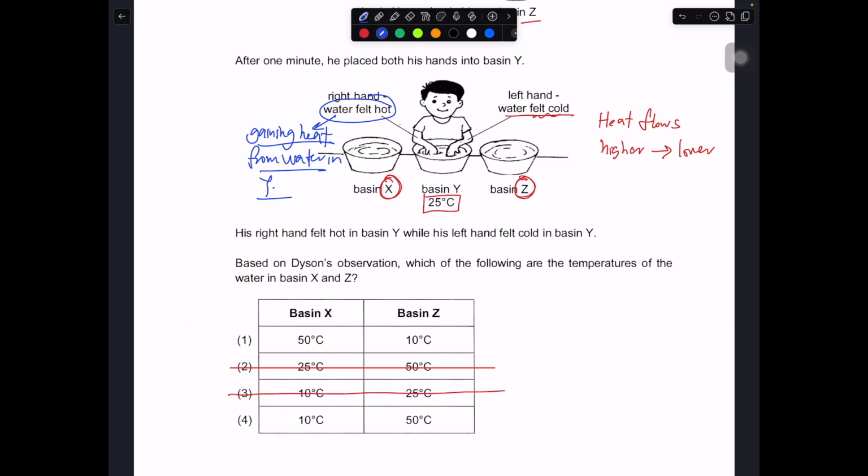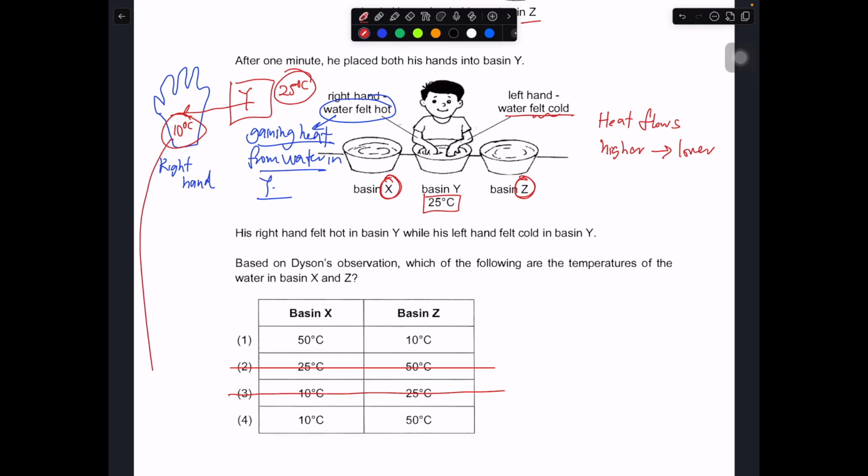Let's say this is your right hand. The water in Y is transferring heat to here, so this is the higher temperature. Your hand must be of a lower temperature, since heat flows from higher to lower.